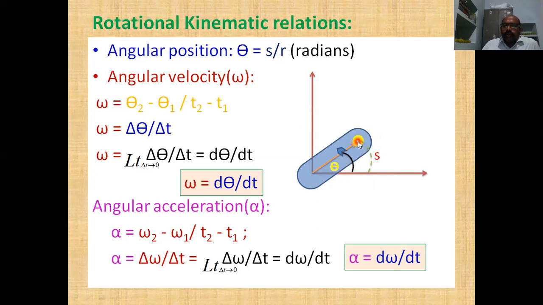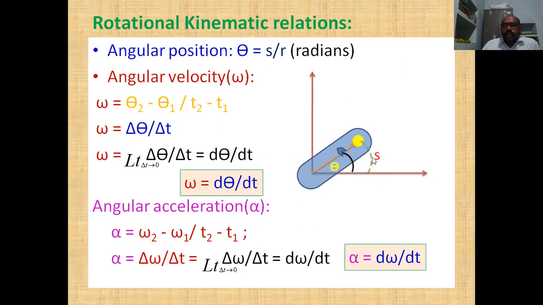The position of that identified point is this position vector, and it makes some angle theta. Initially it may be at 0 angle, and after some time it reaches an angle theta. If we draw the path of the particle, it makes some arc.